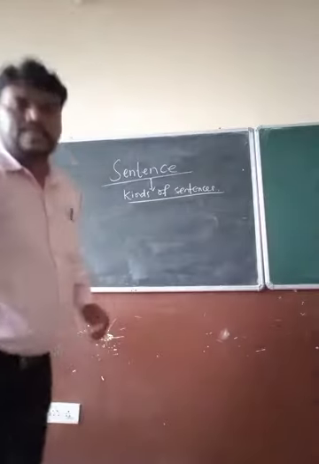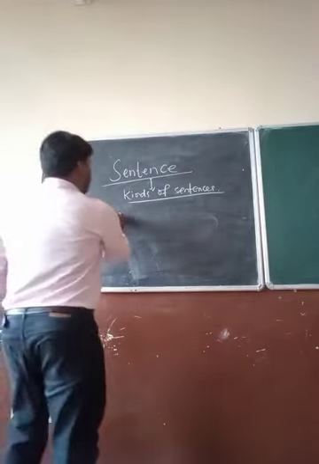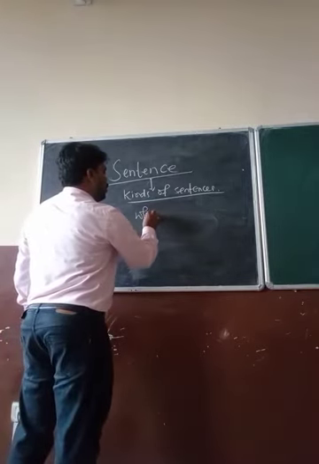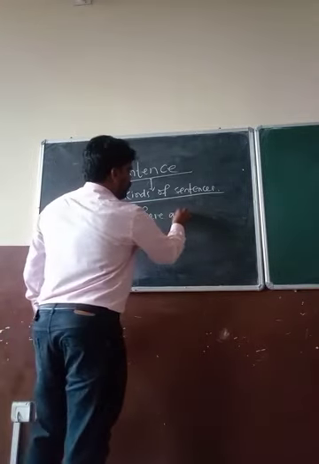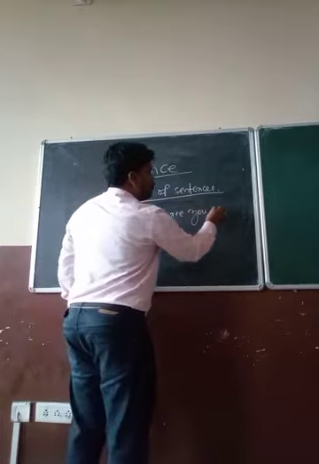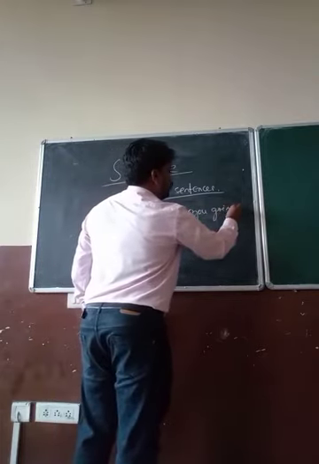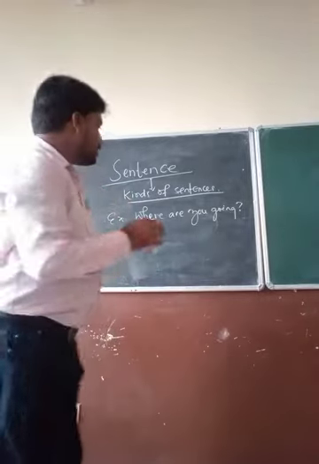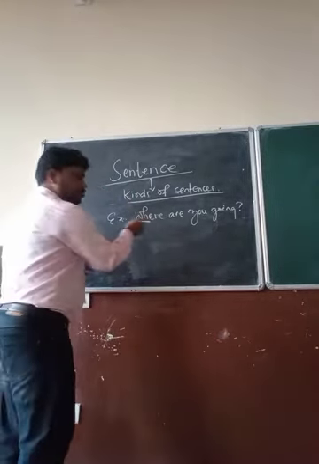there you can see the example now. Where are you going? Okay, where are you going? So this is the WH question.